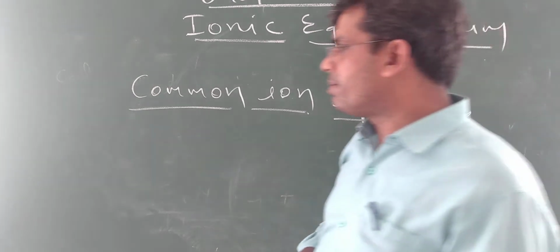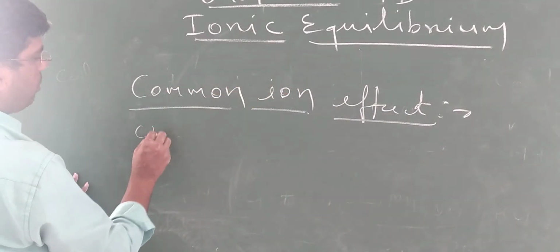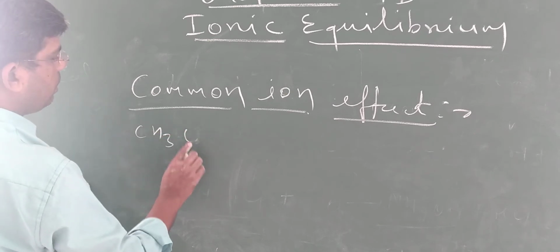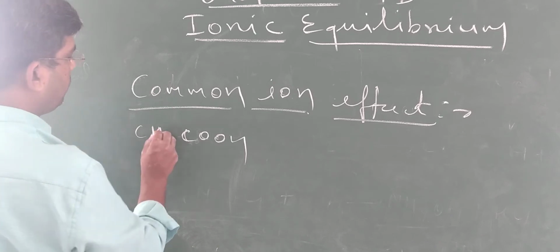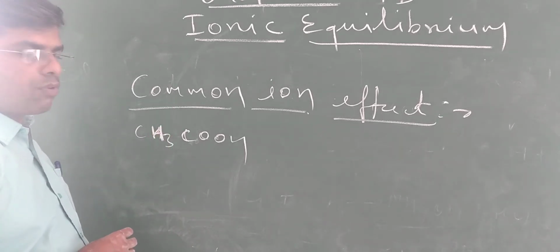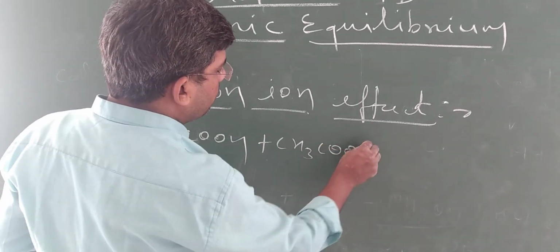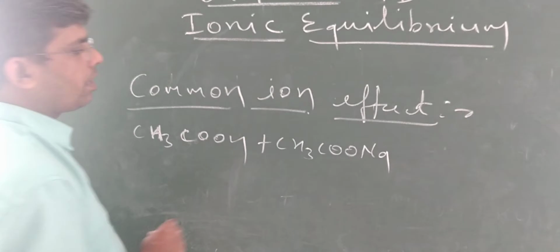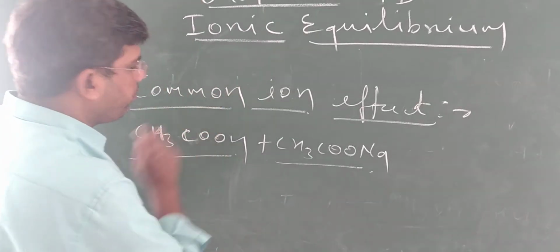For example, if acetic acid CH3COOH is taken. It is a weak acid. It is a weak electrolyte also. And the second one is CH3COONa. So this one is a strong electrolyte and this one is the weak electrolyte.